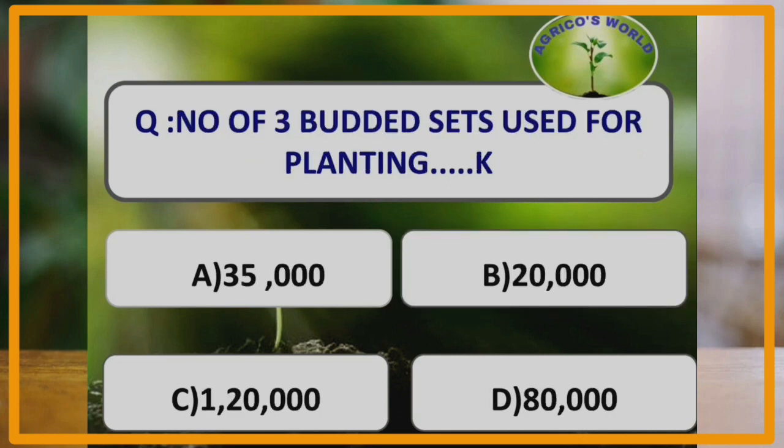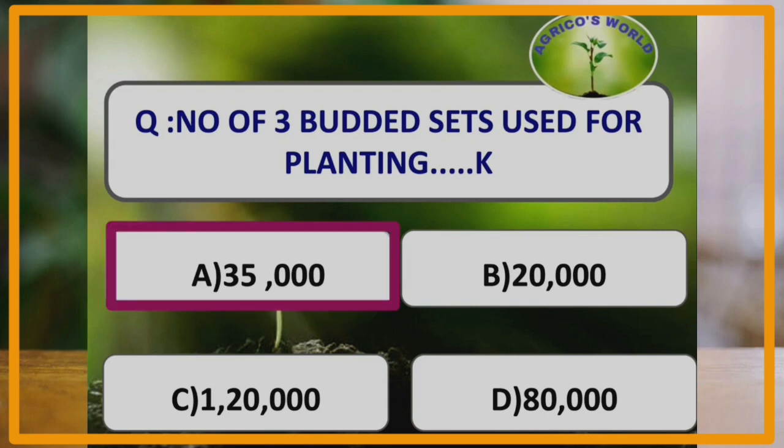How many 3-budded sets are used for planting 1 hectare? For planting 1 hectare, 1,20,000 1-budded sets are used and 80,000 2-budded sets are used, and for planting 1 hectare with 3-budded sets, 35 to 40,000 3-budded sets are used.